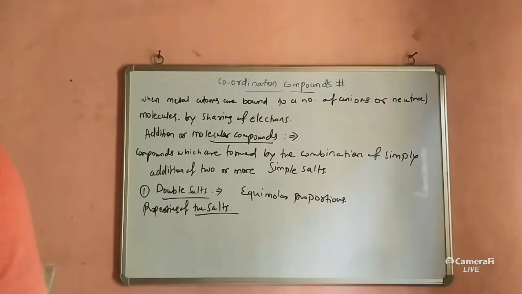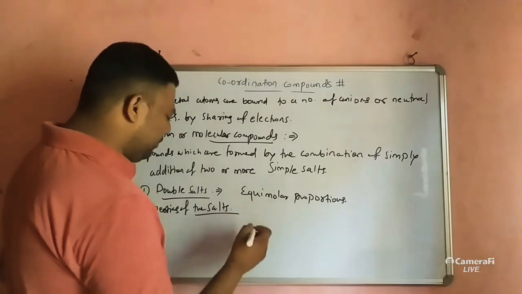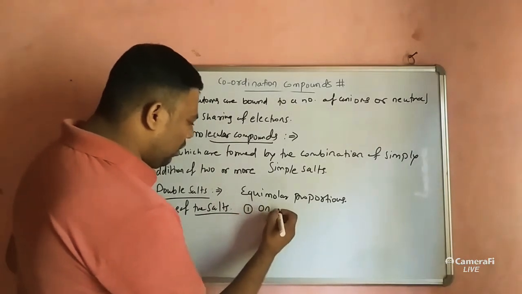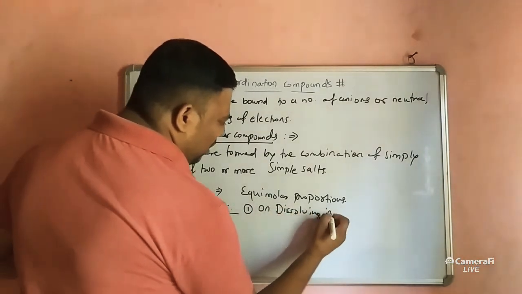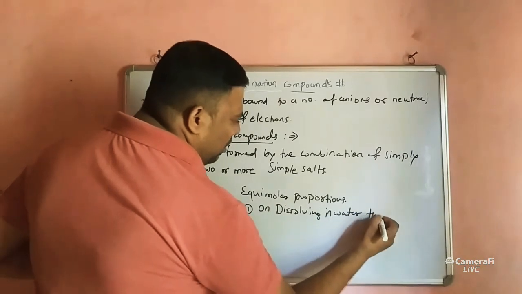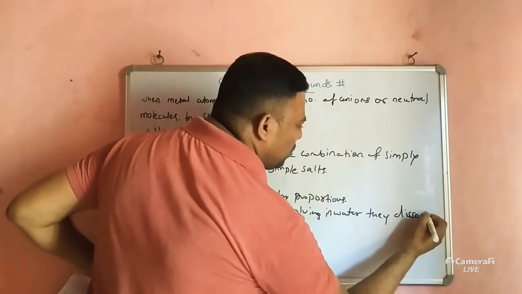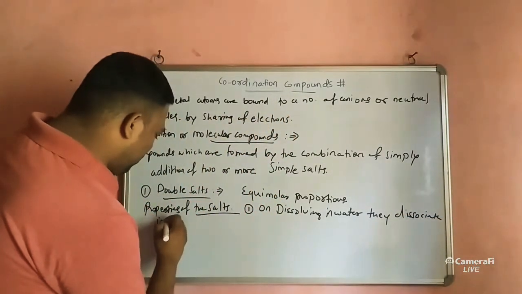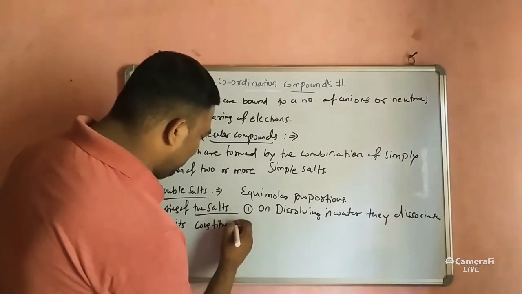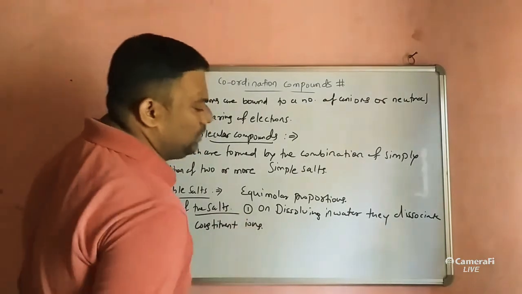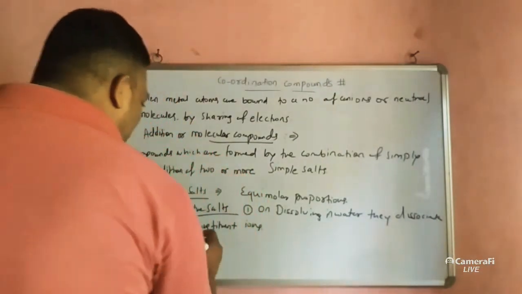First, on dissolving in water, they dissociate completely into their constituent ions.